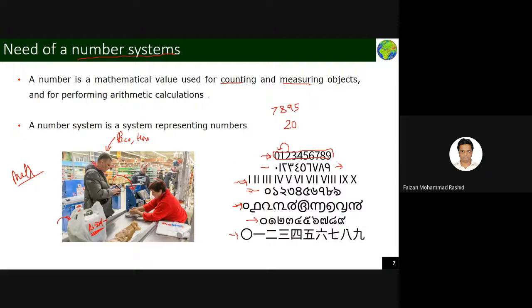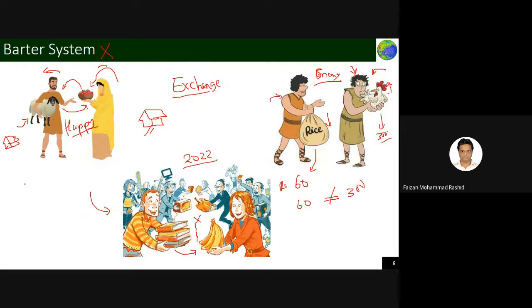So this was the importance of the number system. Now the rupee has come, money has come into play, which has replaced your barter system, and money is directly linked with number. If some person has 100 rupees and some person has maybe 1 lakh rupees, easily you can say that this guy is rich and this guy is a bit poor, because the number is quantifying here. This 100 is quantifying whether he is a rich guy or a poor guy. And your entire currency system has been developed on numbers.